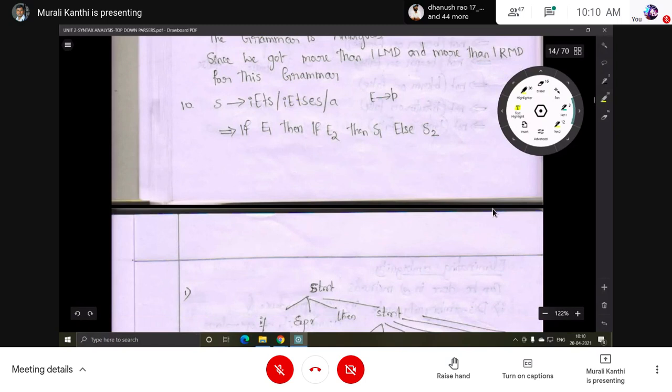Then this one is an if-then-else statement type of grammar. S implies i E t S, or i E t S e S, or a. E implies b. This is an if-then-else statement. So if expression 1, then if expression 2, then S1, else S2. That is that type of grammar, and this is an input string.